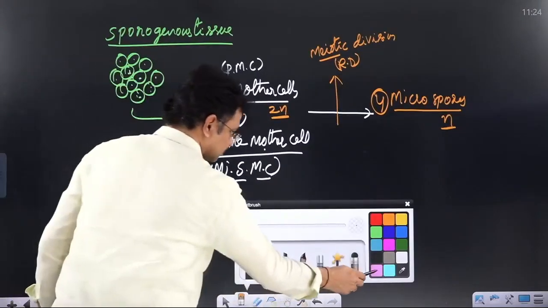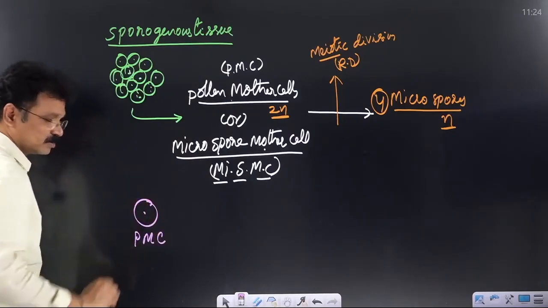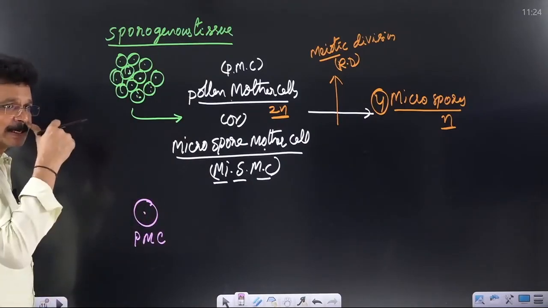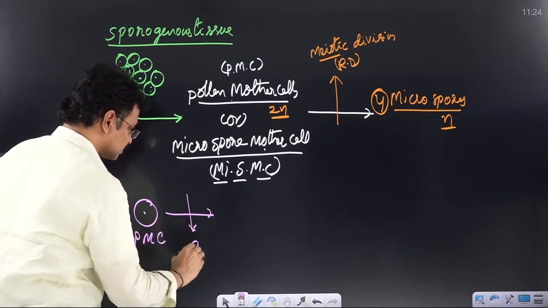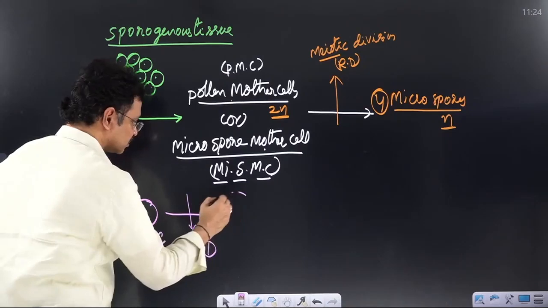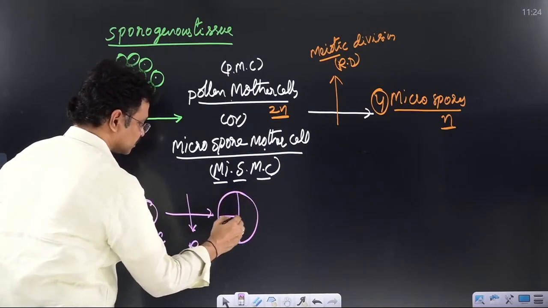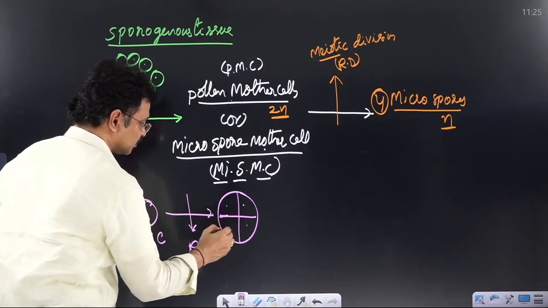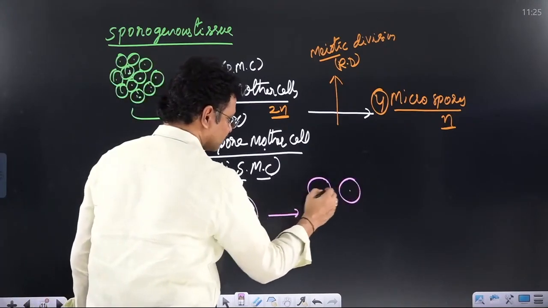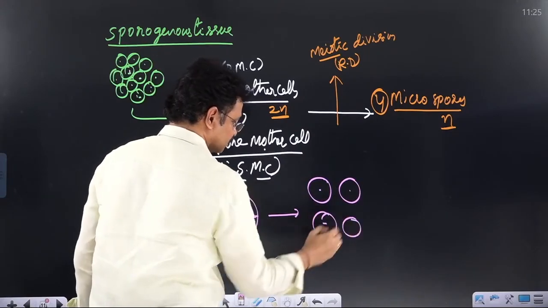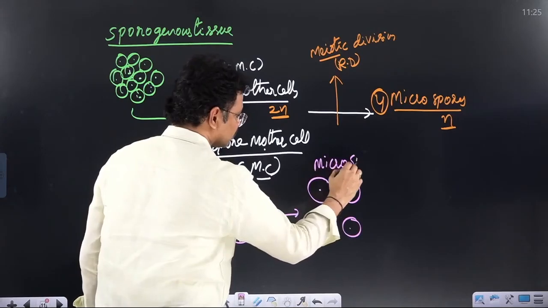Once again observe here, it is actually one PMC. What is the full form of the PMC? Pollen mother cell. As a result of meiosis or reductional division, it gives rise to 4 daughter cells. Cell 1, 2, 3, 4. Later, the 4 daughter cells are separated from each mother cell. The name of each and every cell is the microspore.